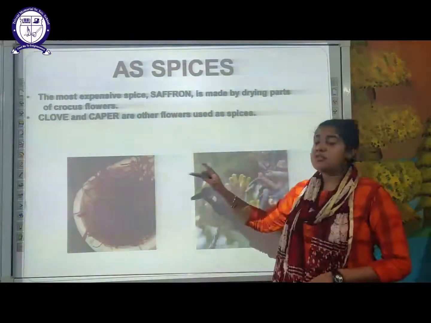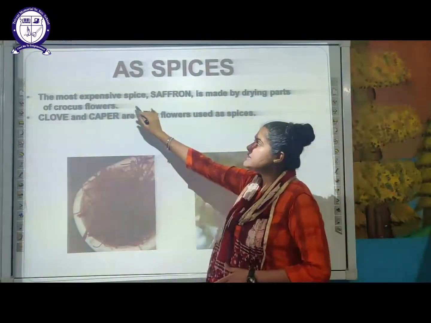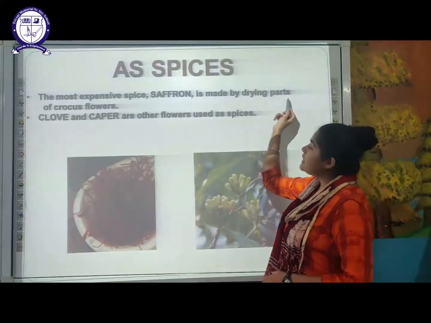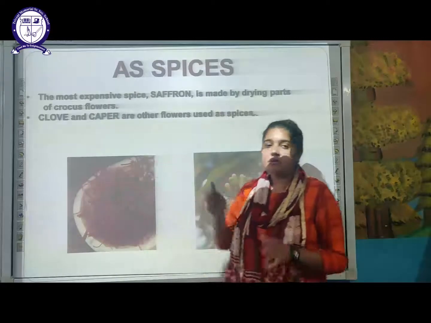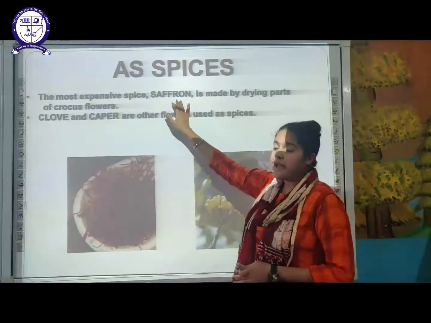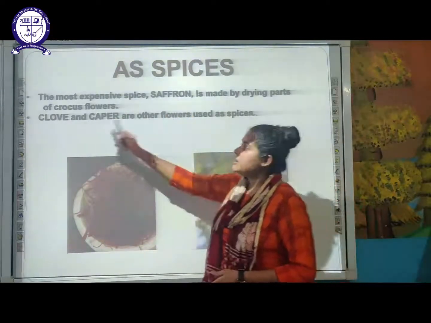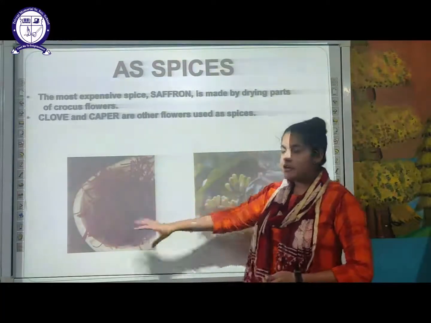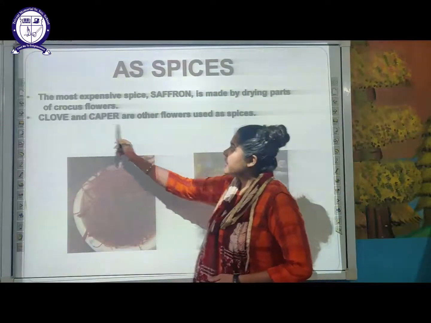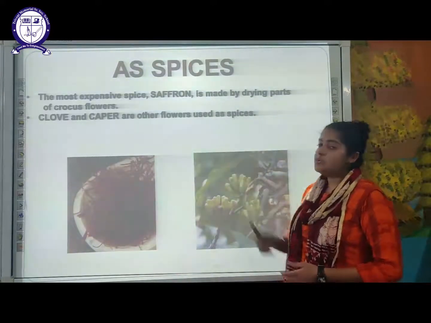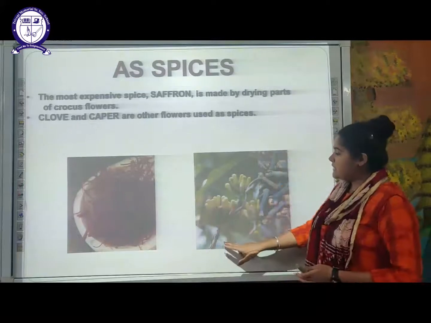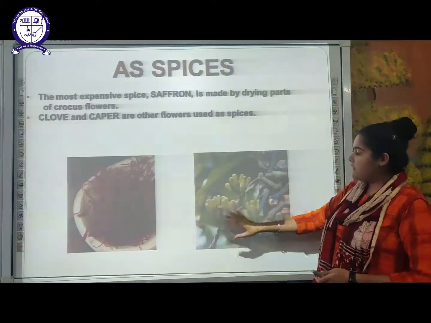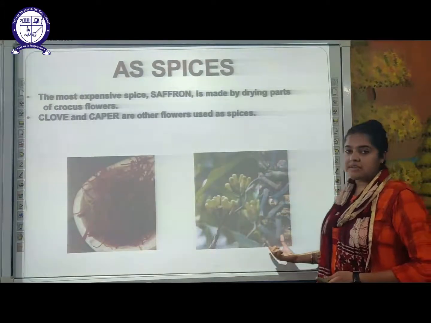That is, it is used as spices. The most expensive spice is saffron. It is made by drying parts of the crocus flower. As you can see here, this is saffron. Next, clove and caper are other flowers which are used as spices. Here you can see the flower, this is a clove, the clove flower which is dried and used as a spice.